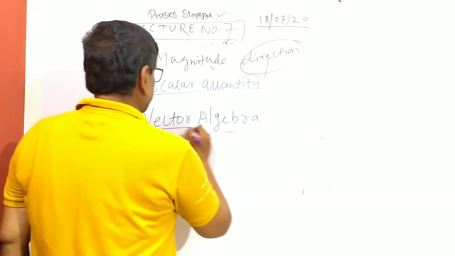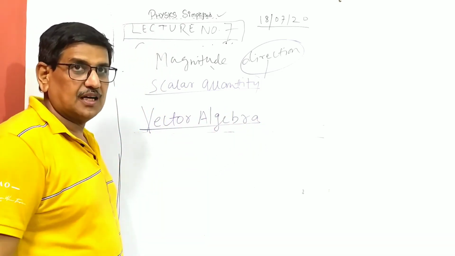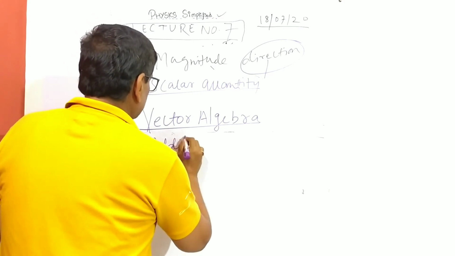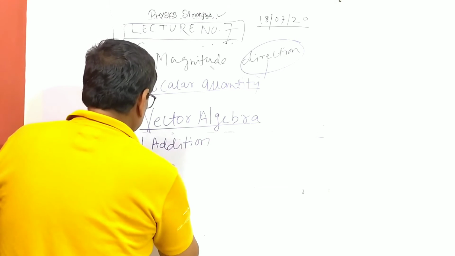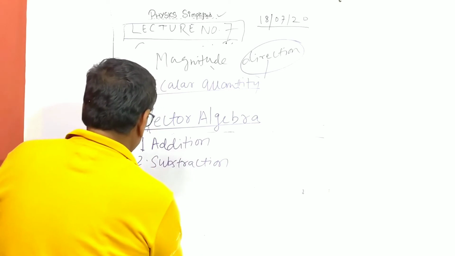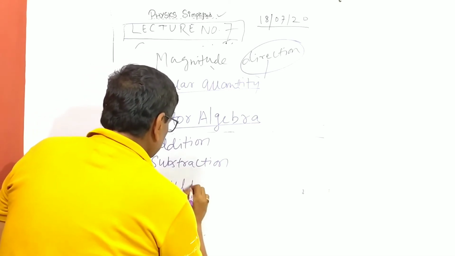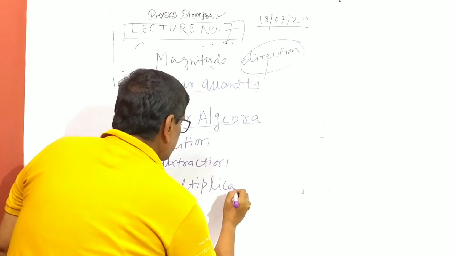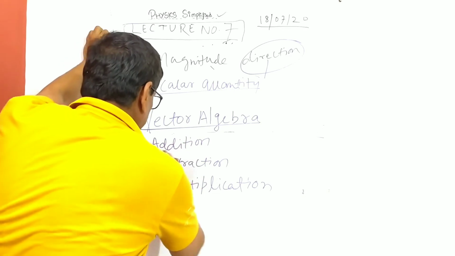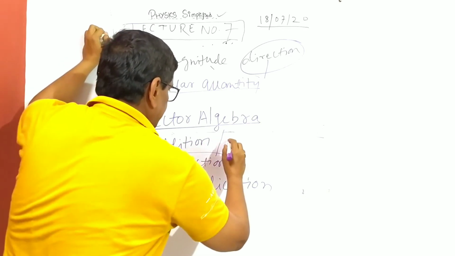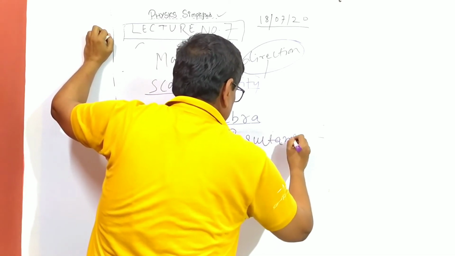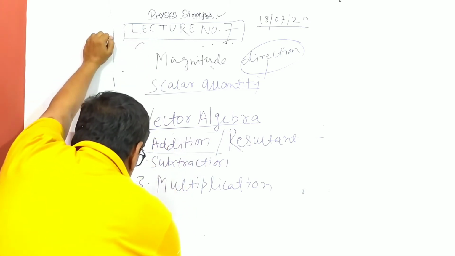So here, what are the components? What are the arithmetic and algebra operations for vectors? There is addition, there is subtraction, multiplication, and one more thing that is very important, and that is resolution and resultant. Addition of course will give resultant. We'll write here another component, resultant, and there is one resolution.